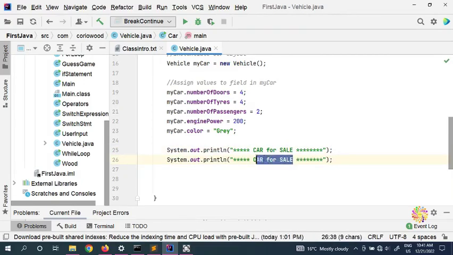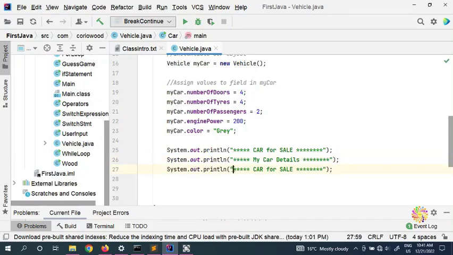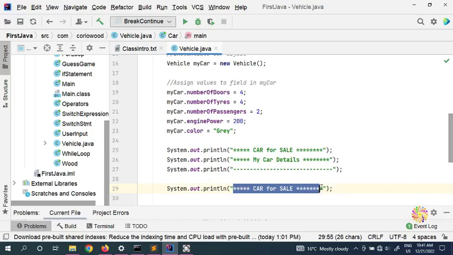So my car, for example, contains, for example, detail, and here we can put a new line. So that's the details of our car, and here we can put all the details about my car.